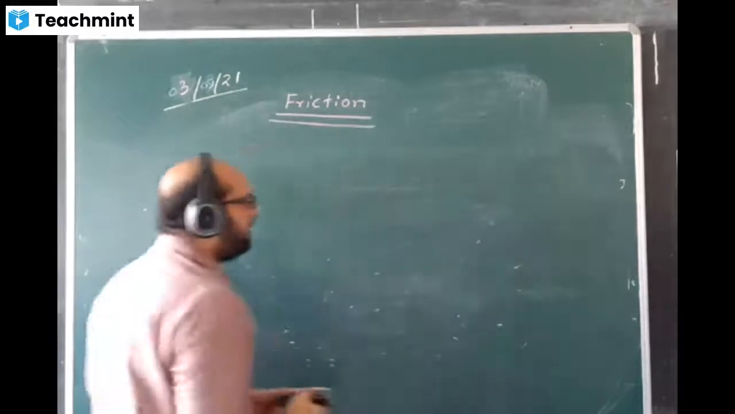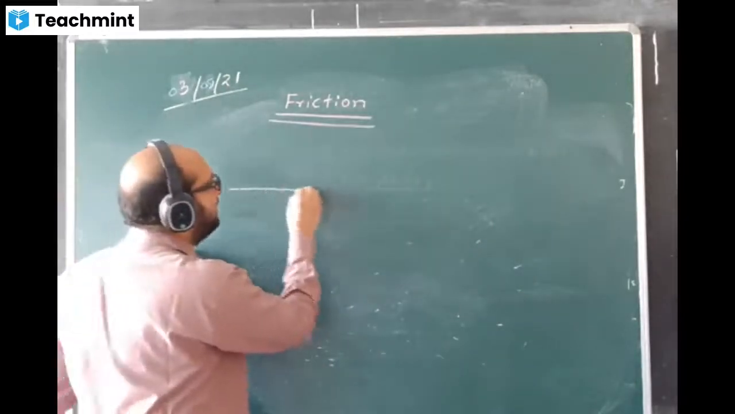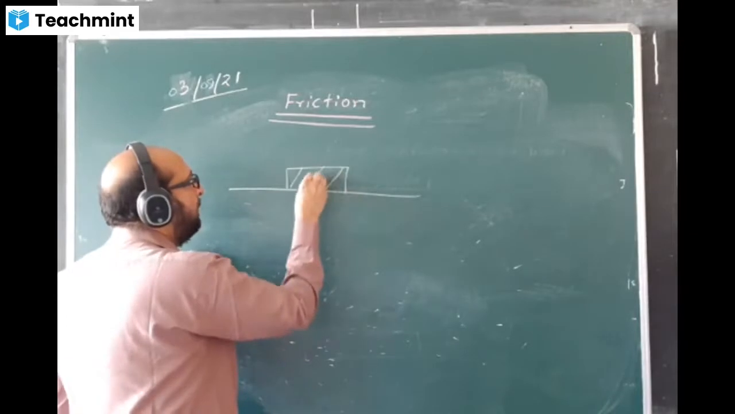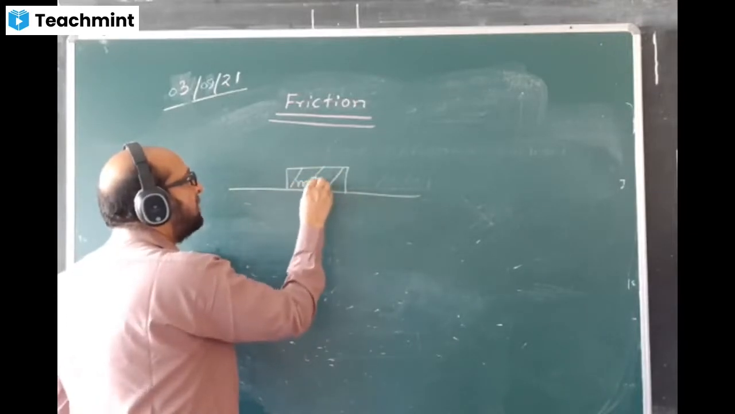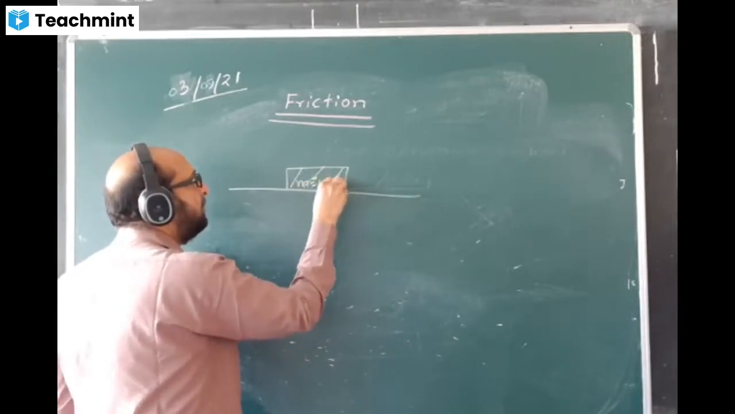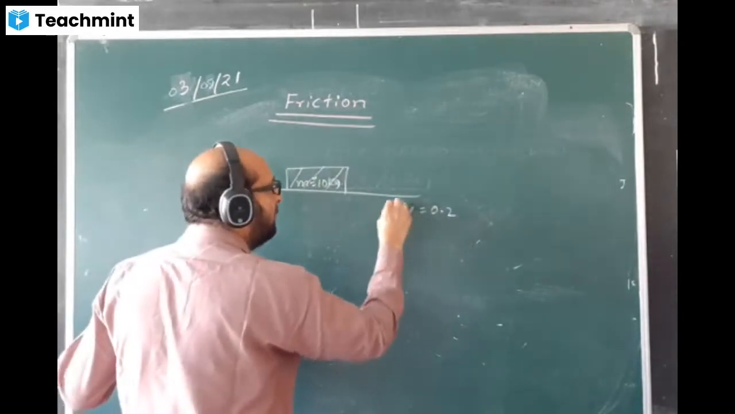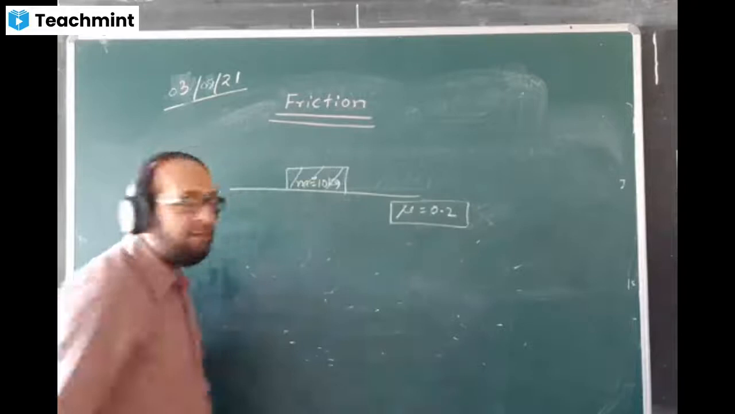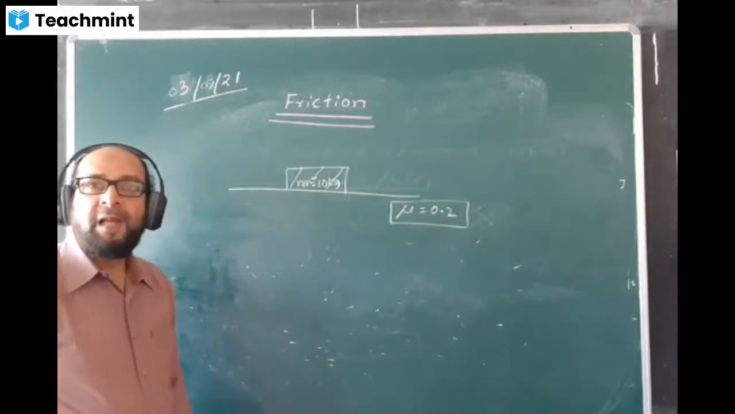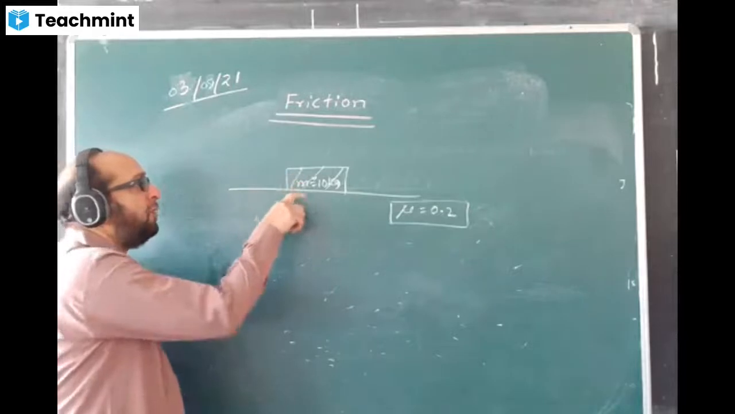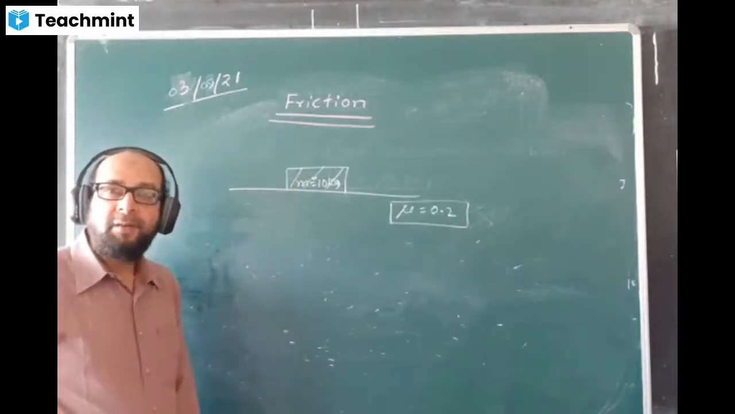Now, just have a look at it. I give a situation here like this. I say mass of the body is 10 kg and mu value is given 0.2. Mu doesn't have a unit, okay? Mu value is given 0.2. Calculate the force of friction between the body and the ground. How much is the force of friction?